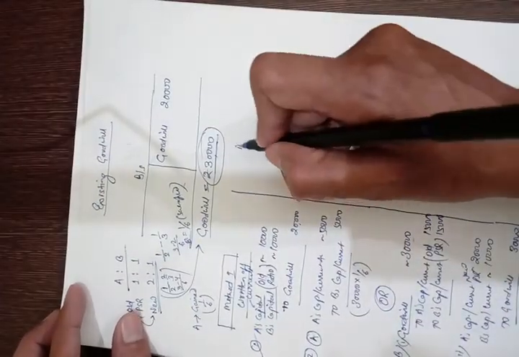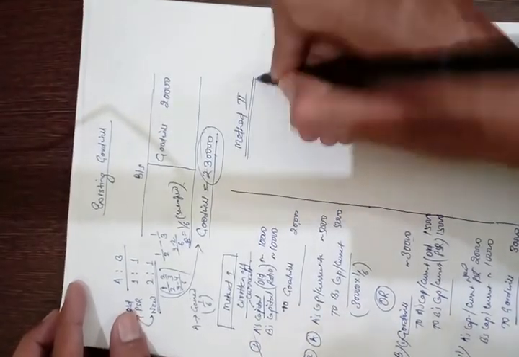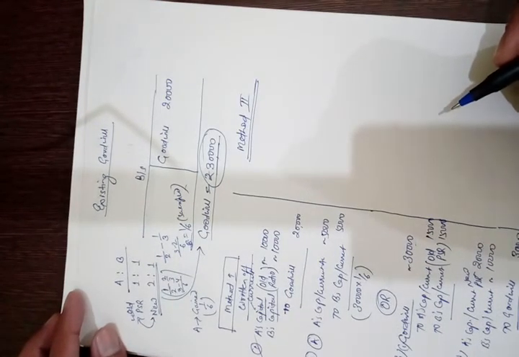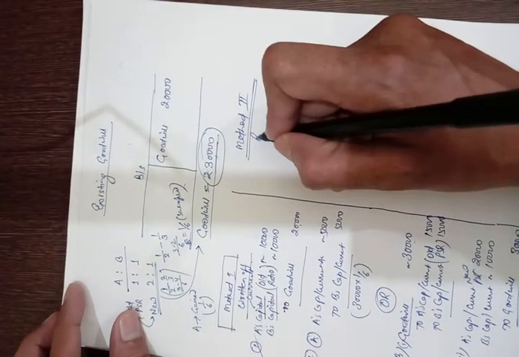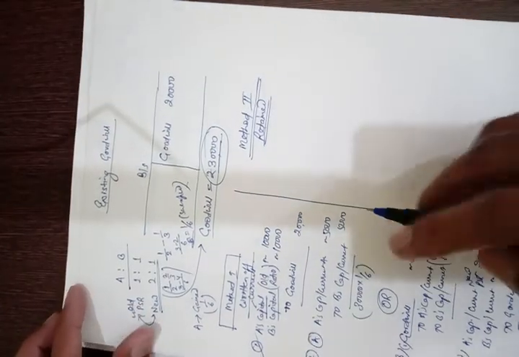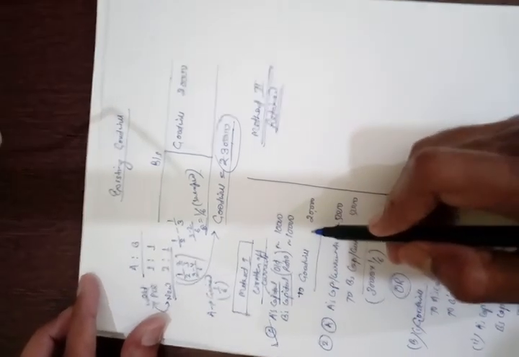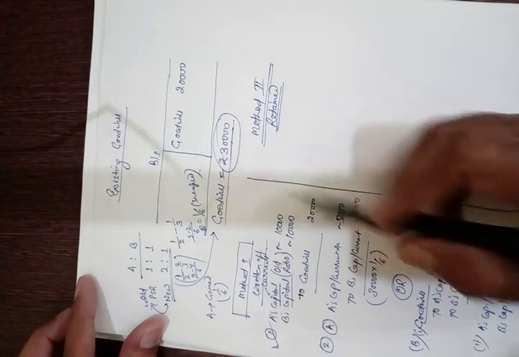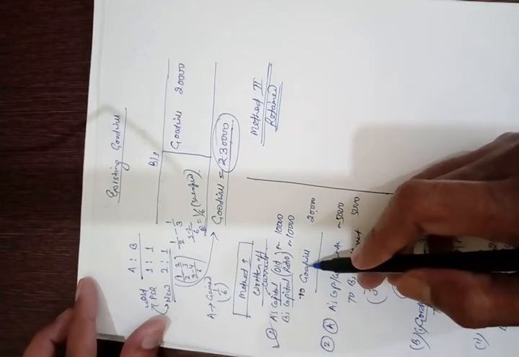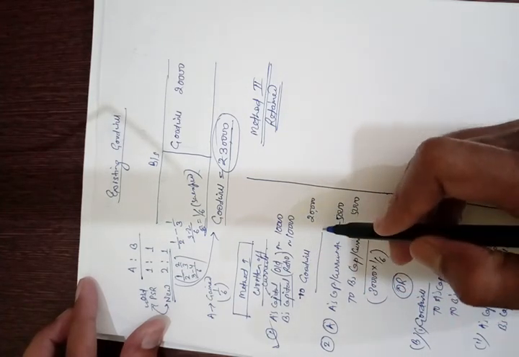There is another method which might be asked to you in the question, where you will be asked to retain the goodwill at old valuation. Look, here in method 1 we have not retained any goodwill in the books of account, because initially we have written it off, and therefore goodwill has been wiped out of the books of accounts.